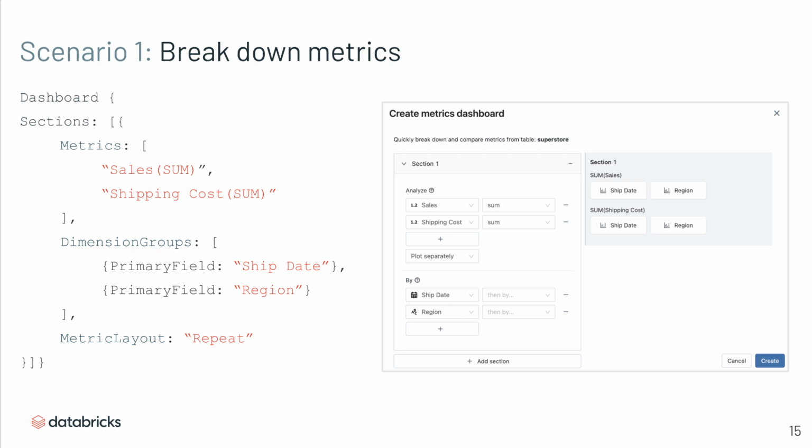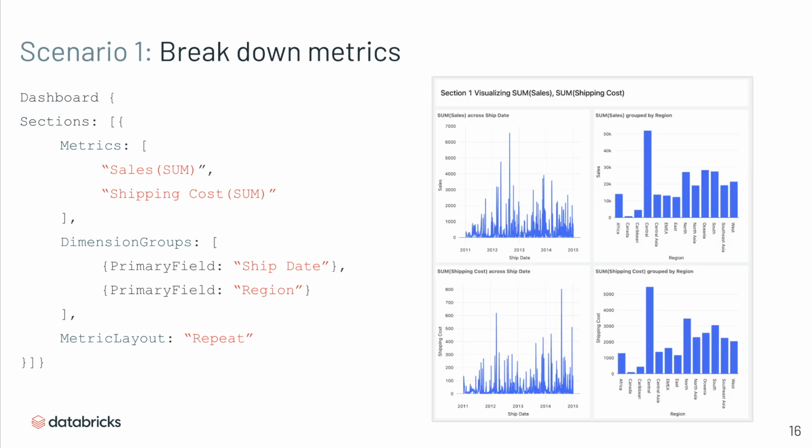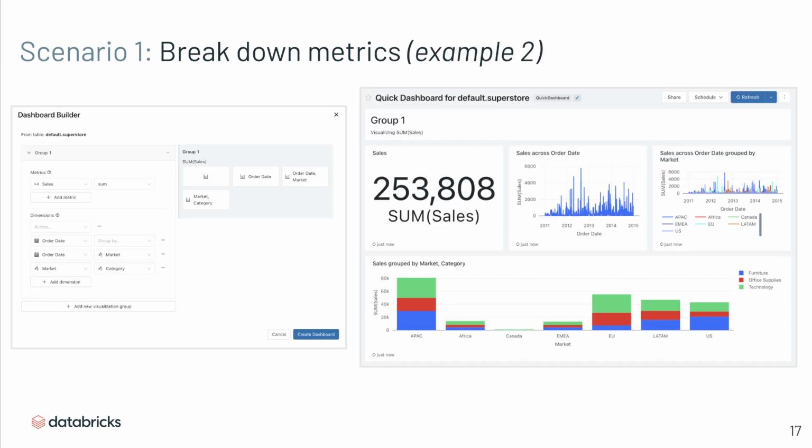In the quick dashboard UI, what this looks like is that we have 2 separate metrics specified in 2 different dimensions, and we see that since we have two metrics, 2 dimensions, we'll end up with 4 total charts in our preview. And the resulting dashboard also has this, where we can see at the top our first metric of sales, and at the bottom our second metric of shipping cost, and both are broken down by ship date and region. We can also do this for a single metric broken down by different dimensions.